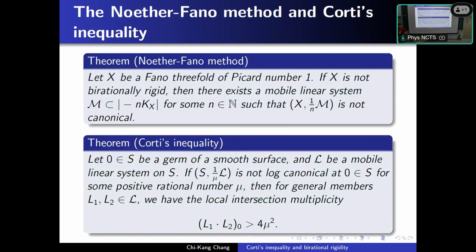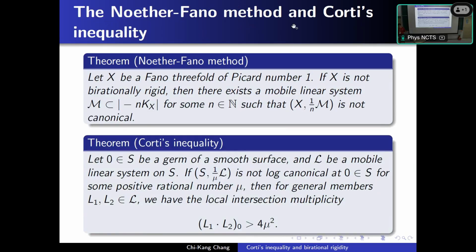Okay, from now on, here will appear some difficult things. From now on, there will appear many algebraic geometry languages. The Noether-Fano inequality, the Noether-Fano method, and Corti's inequality.